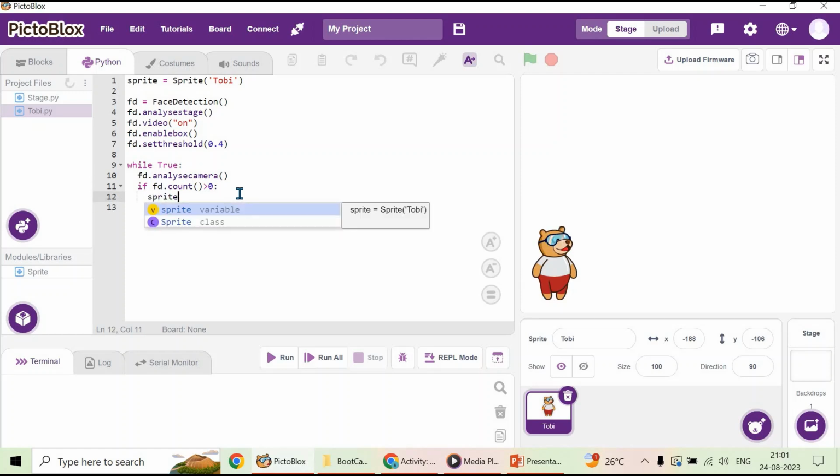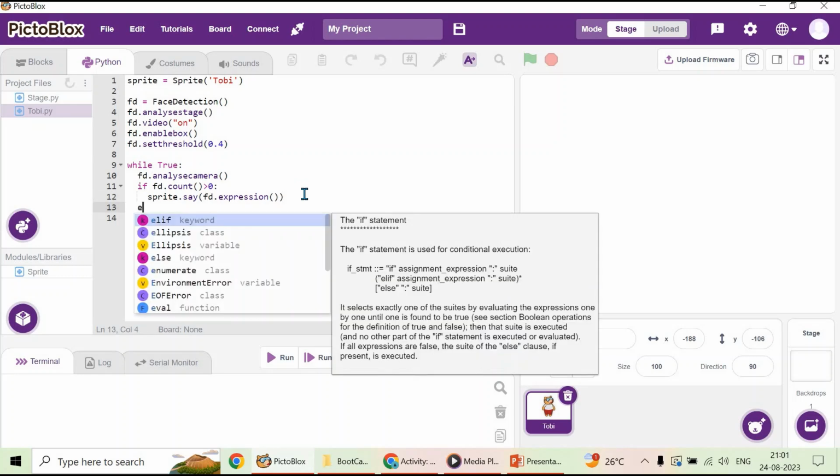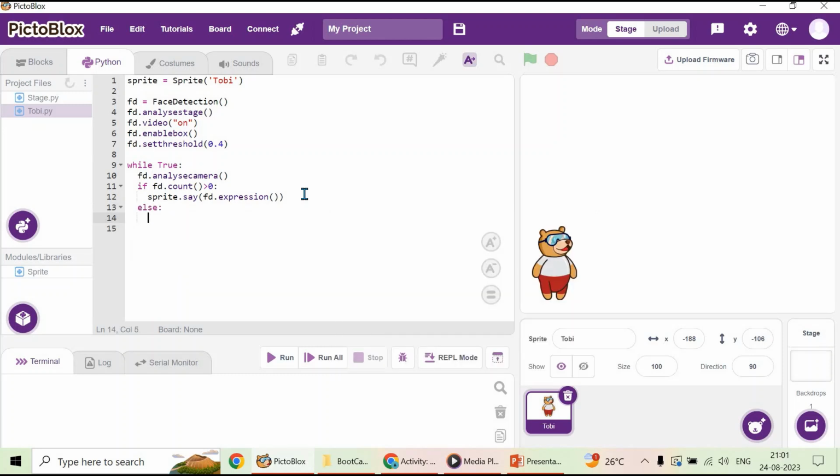Sprite dot say. What does it have to say? fd dot the expression of the face, right? So I'm giving the expression function. So when the fd face count is greater than 0, the sprite has to say the expression, correct? Else, what has to be done? The sprite should say no face detected.